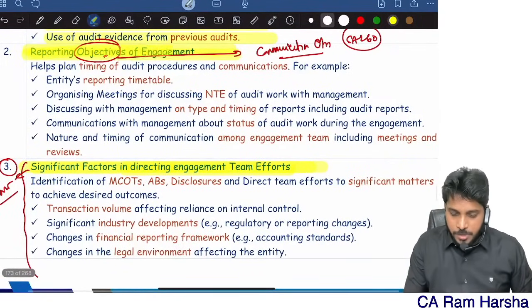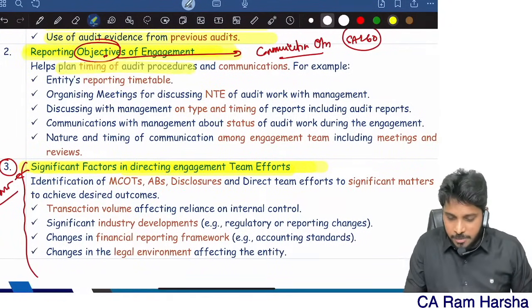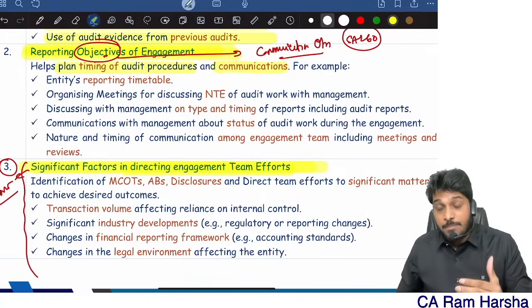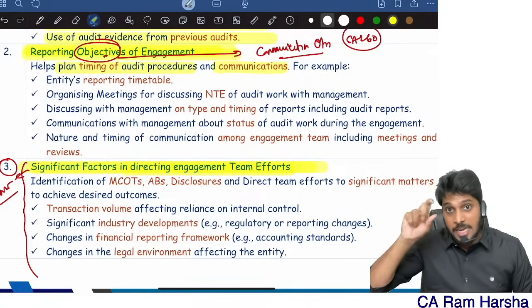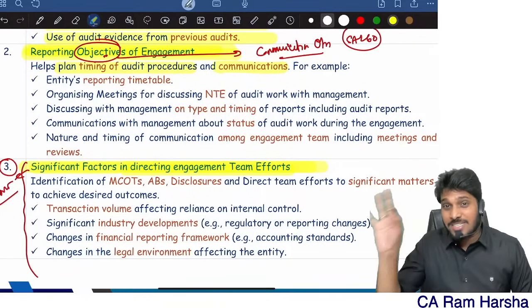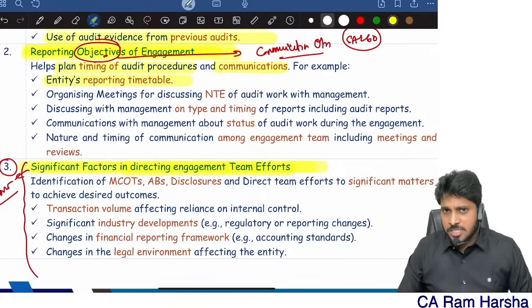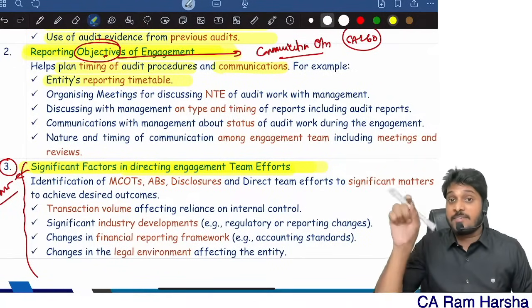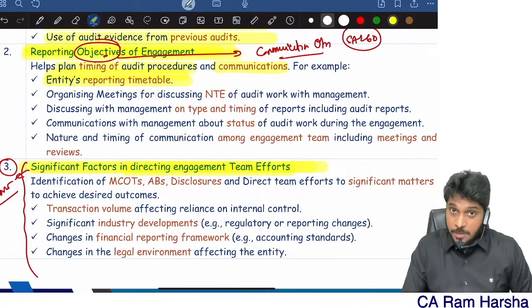Reporting objectives. What are reporting objectives? Plan timing of procedures and communication. For example, physical verification of inventory, you should generally plan on 31st March. Okay, timing of procedures. And communications, you should frequently update the client on the status of the audit. So what is the entity's reporting timetable? For example, for a listed company, if I'm the auditor, I should give quarterly review reports. Then I should give one audit report annually. So entity's reporting timetable, get it.